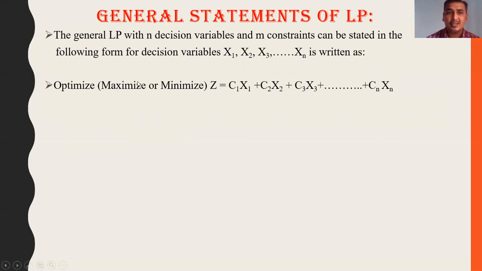In the previous slide we discussed maximize or minimize. So optimize Z equals c1 x1 plus c2 x2 plus c3 x3 plus and so on up to cn xn.